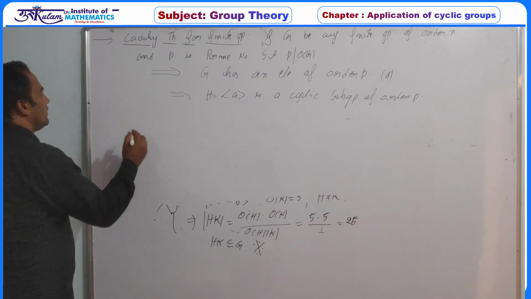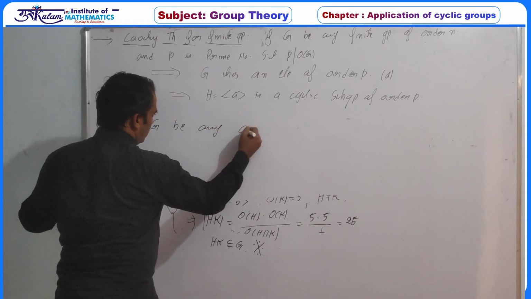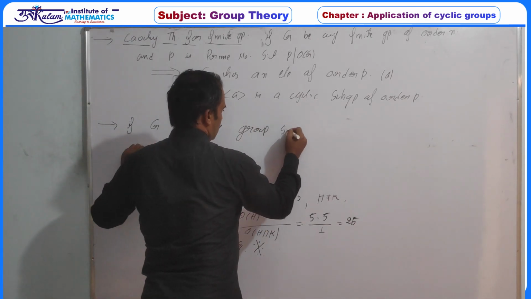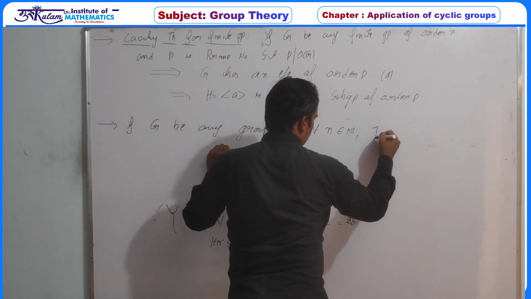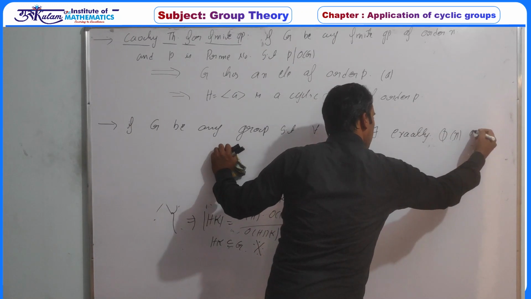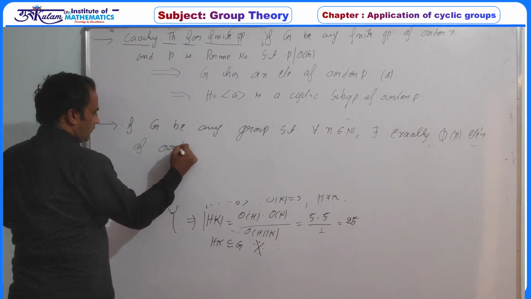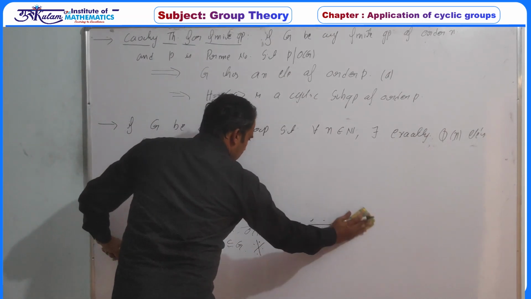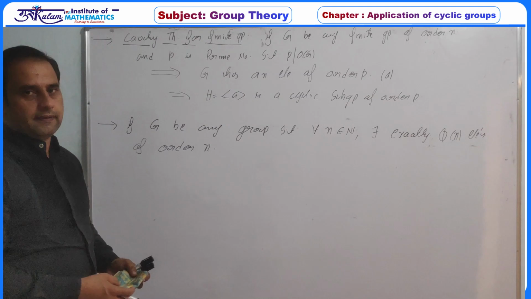As homework we gave this: if G is any group with the property that for every n belonging to the natural numbers, there exist exactly phi n elements of order n.